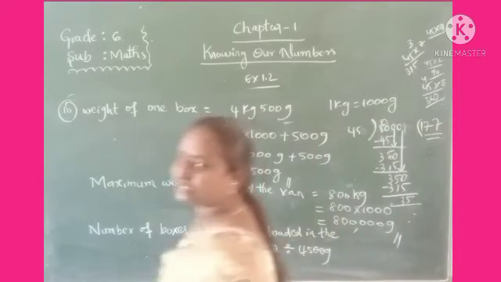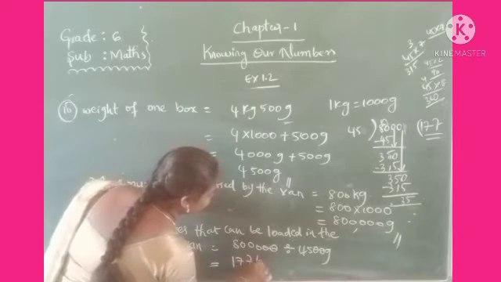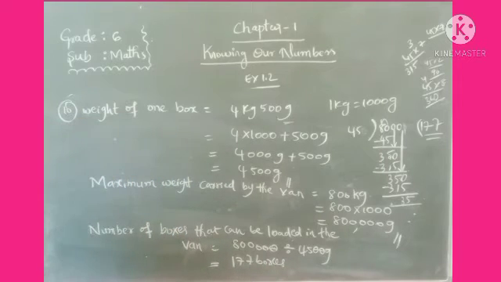So how many boxes can we load in a van? That is 177 boxes. Hence 177 boxes we can load in the van. How many boxes?